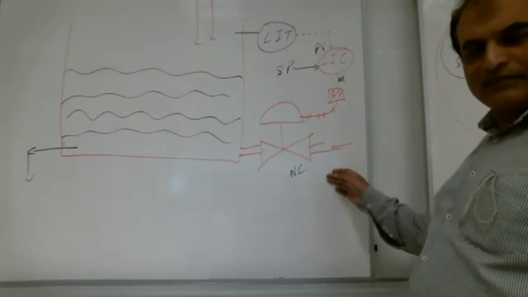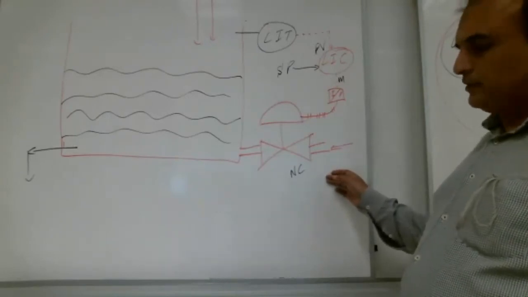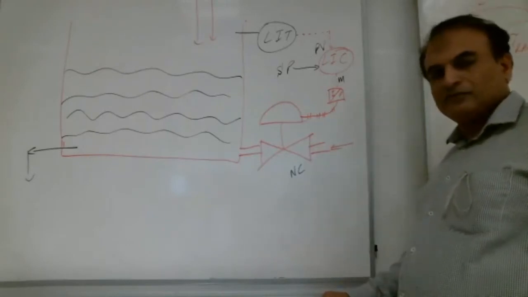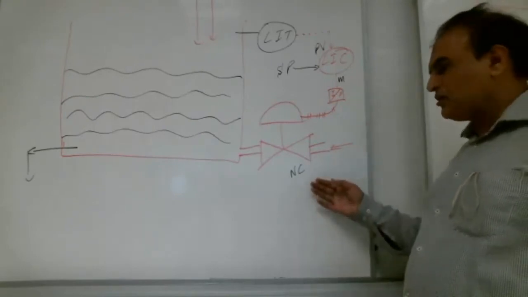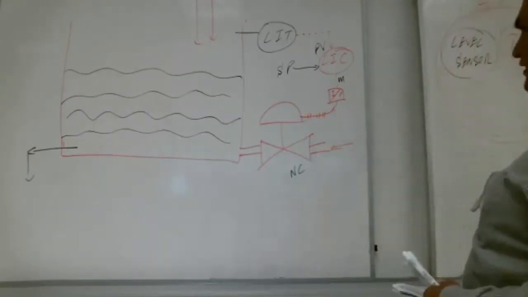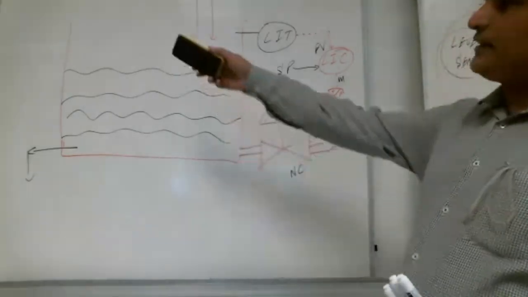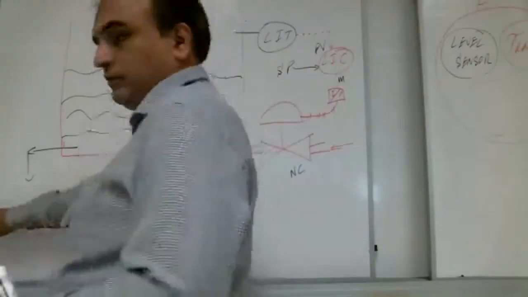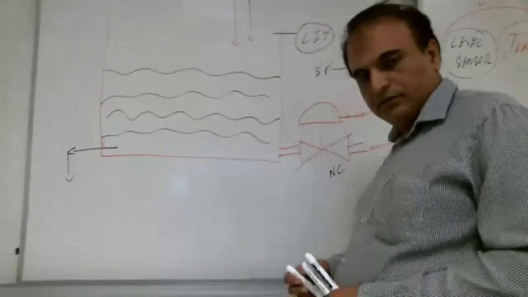Is it a good place to put the inlet water? Is it a good place? No, teacher. It is not a very good place. That's true. So let us take the valve from here.